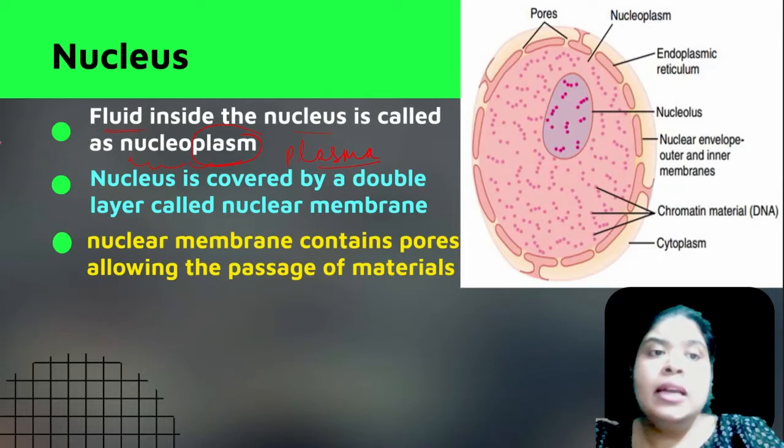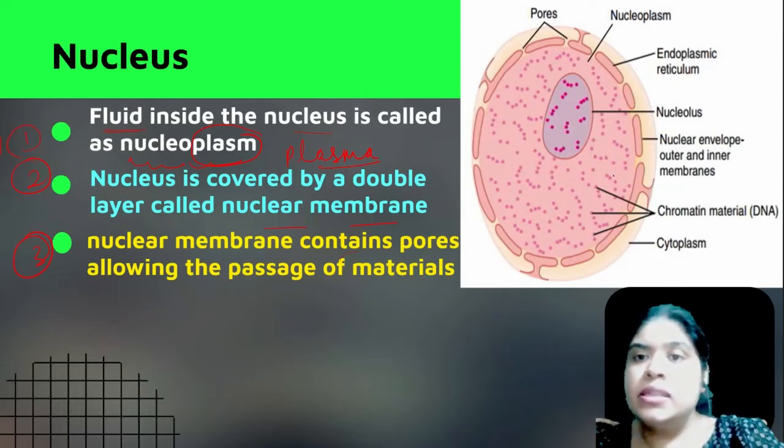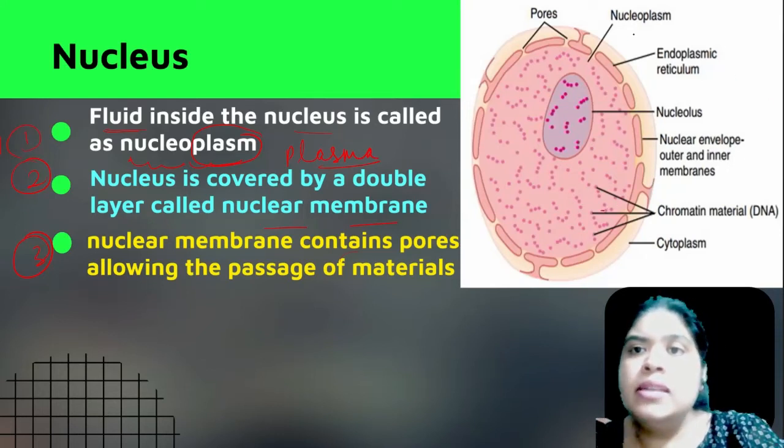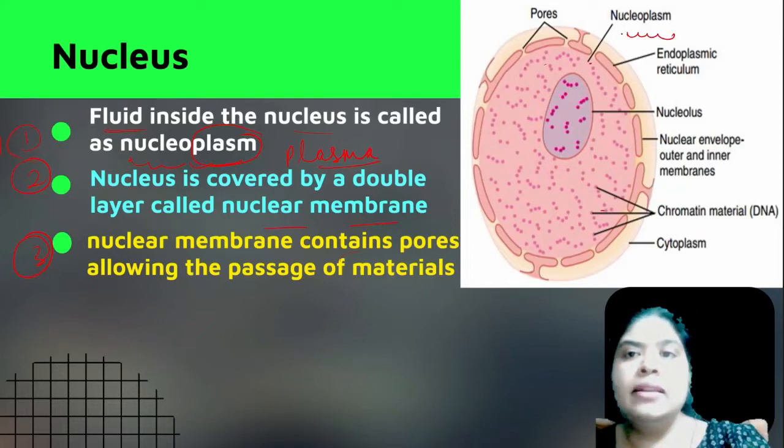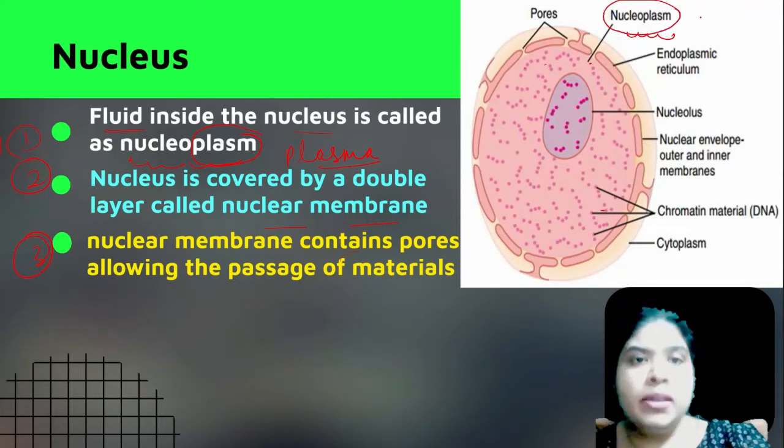All right. The second point is that the nucleus is covered by a double membrane structure which you call the nuclear membrane, or you can also call it the nuclear envelope. And thirdly, the nuclear membrane contains pores which allow the passage of materials. So see over here in the diagram, we'll discuss all these points. The first point that we discussed is this fluid-like structure present inside the nucleus, which you call nucleoplasm. You can see here the light pinkish colored fluid present inside the cell, which you call the nucleoplasm.